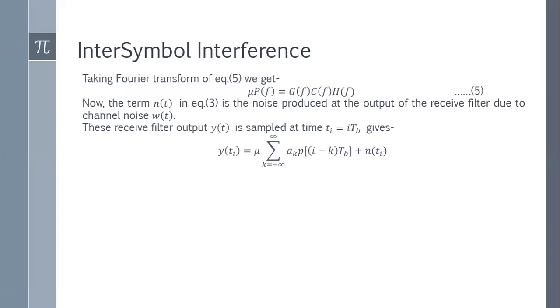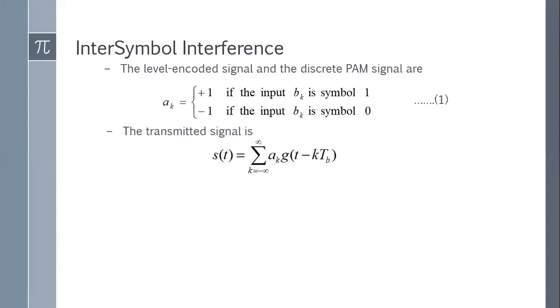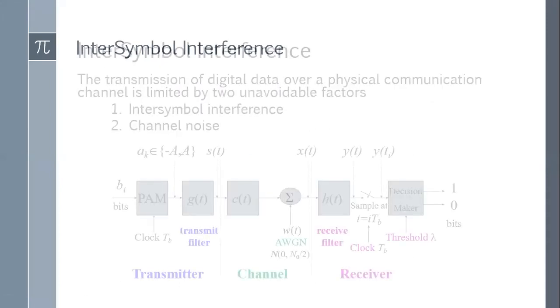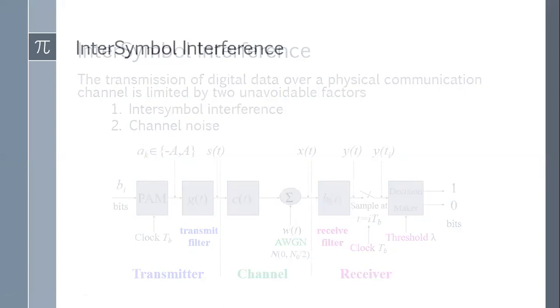Now when this signal is after the receiver, on the output side, if you see the block diagram once again, this is Y of T that we are receiving. I have already written the equation of Y of T, and then we are sampling it at a rate of TB. Fine. So now I will write the output at each time instant, Y of Ti. I will write the equation for each time instant Ti, and then we will find whether intersymbol interference is happening or not. Okay, so let me get back to this equation once again.